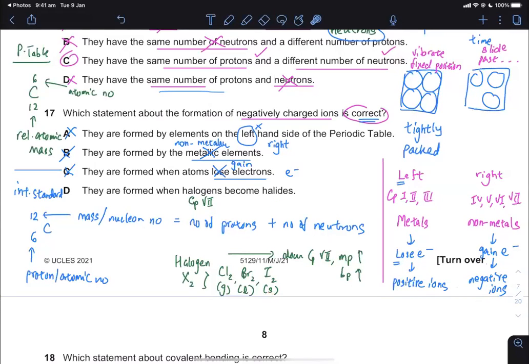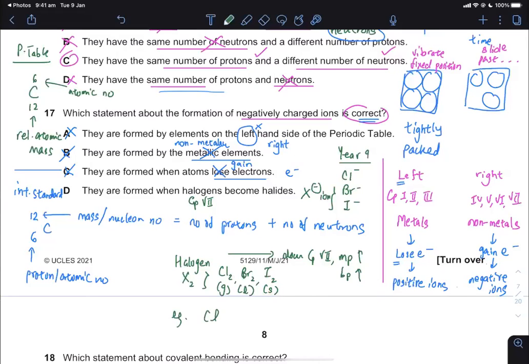When they become halide, it is an X minus ion. You imagine chloride, bromide, iodide. This is again a year 9 concept as part of atomic structure, as part of chemical formula. So from the atom, from the molecule, they will form the atoms. From the atoms, they will gain 1 electron to become completely filled out the shell.